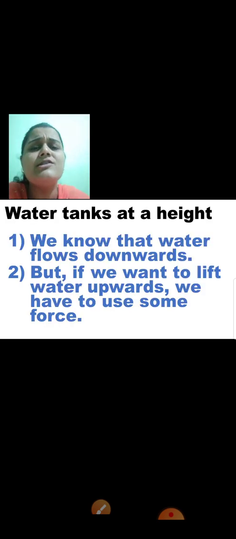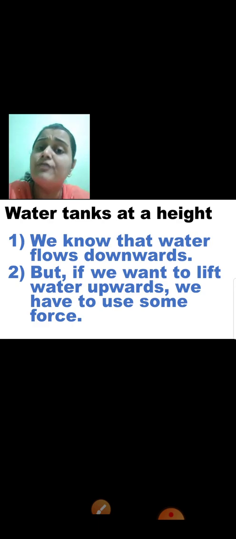Now let us have a look at the first important thing which we are going to learn in today's video: water tanks at a height. In the last video, if you remember, we studied about overhead tanks. In the same way, water tanks at a height are also known as water towers. What are they known as? Water towers. Now where are these water towers situated, and how is the water from these tanks supplied to various houses in a city or a town or a village?